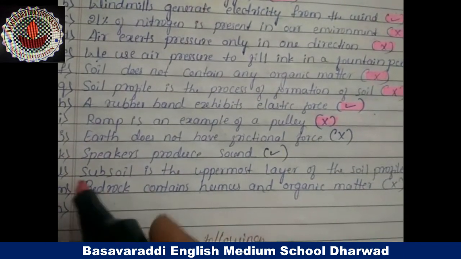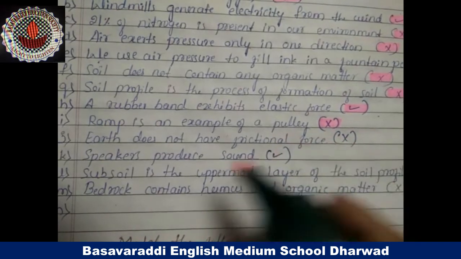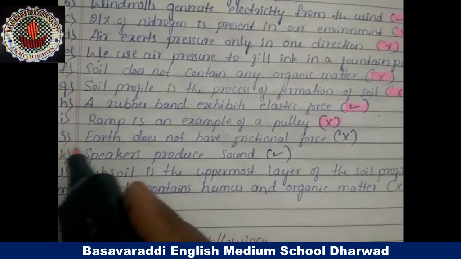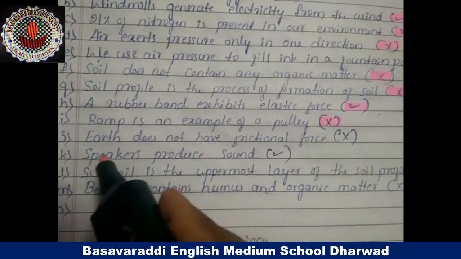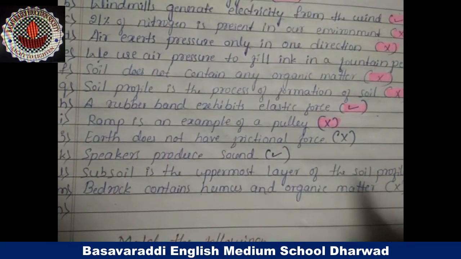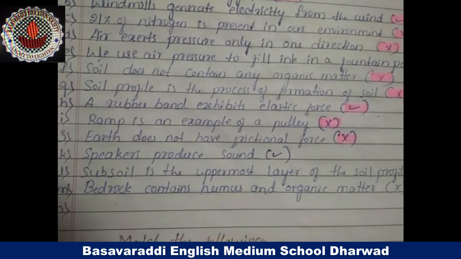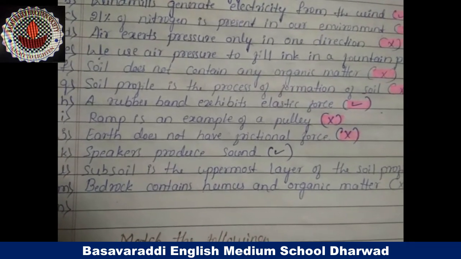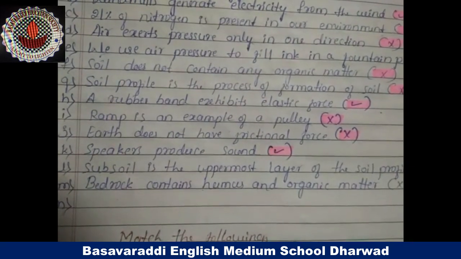Because a ramp is an example of an inclined plane. Next, J question: earth does not have frictional force. Yes, it doesn't have frictional force, but it has gravitational force. Speakers produce sound. Yes, it's a true statement.